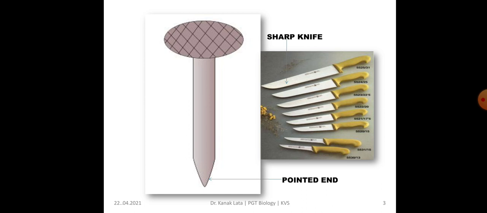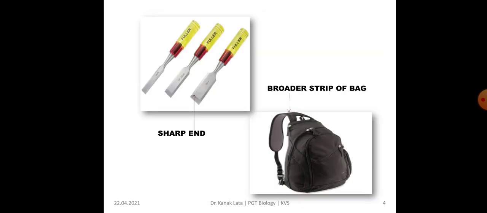All these are helpful in increasing the pressure, because the area is less. Here also the sharp end of the knife, and this is the broader strap of the bag.